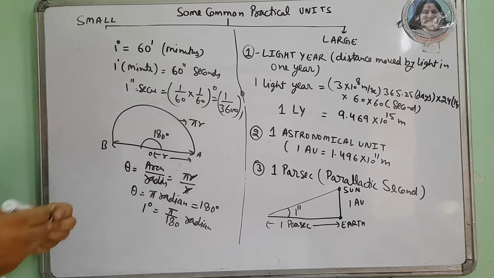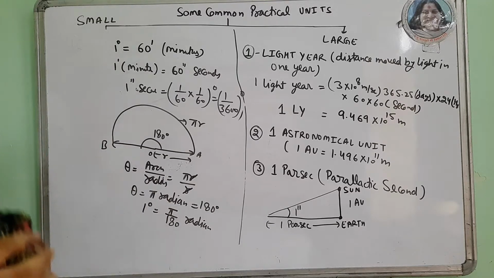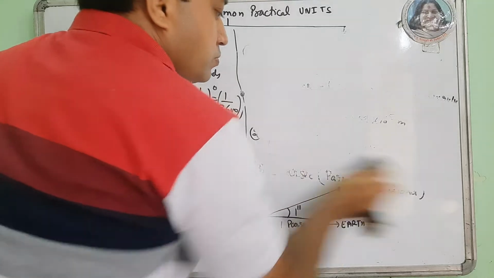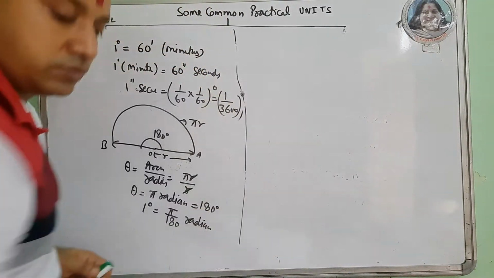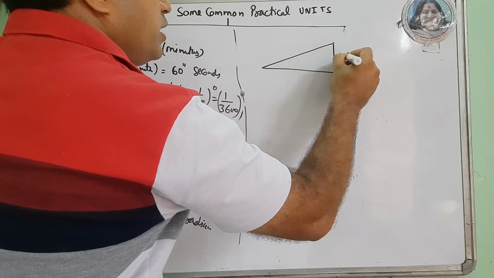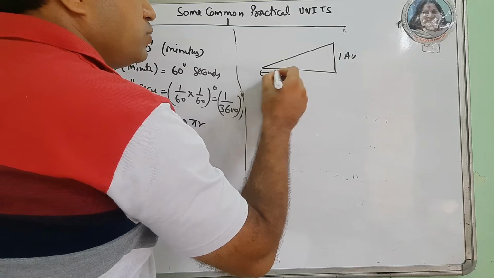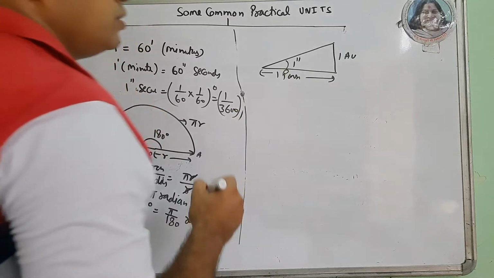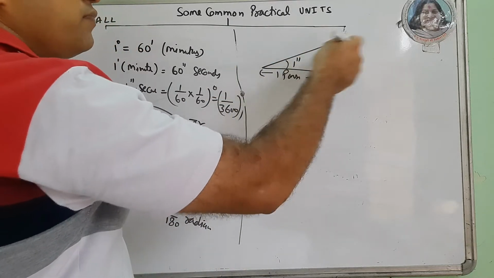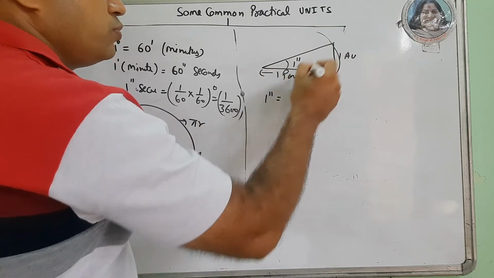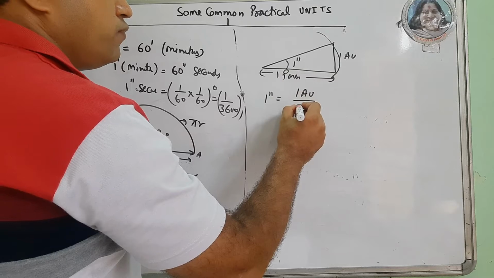So now I am just trying to calculate the value of 1 parsec. What will be the value of 1 parsec? From the figure, you find that this is 1 AU, this is 1 parsec, and this is 1 second. Now use angle is equal to arc upon radius, because these are very large distances, so we can assume them as if it is an arc. So 1 second is equal to 1 AU upon 1 parsec.